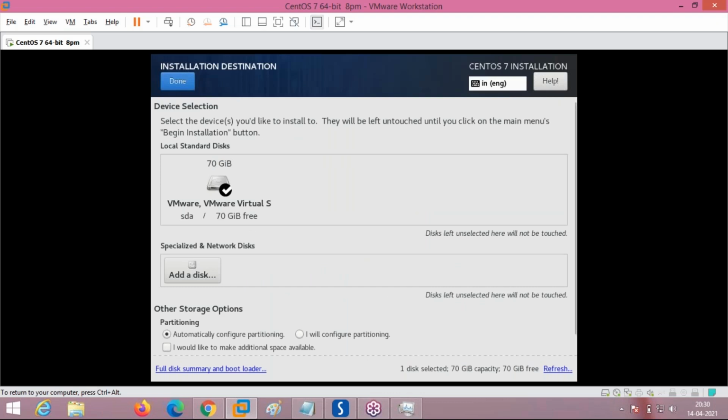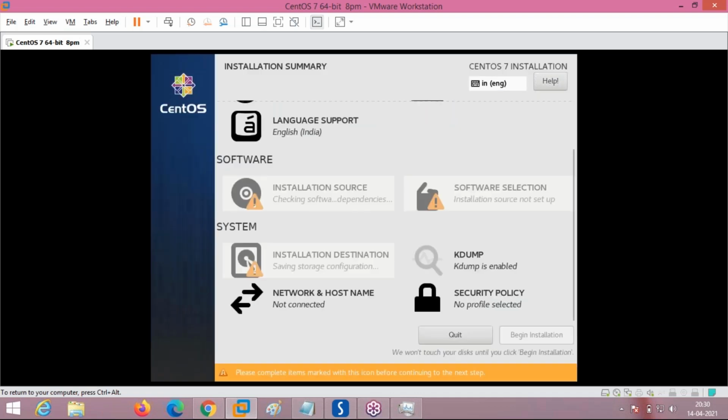Okay, now we are going to see partitioning. Now, how to do partitioning. Without partitioning, you cannot install the operating system because the hard disk is just a plain thing. We need to partition and format it, then install the operating system. It is taking some time, just wait.